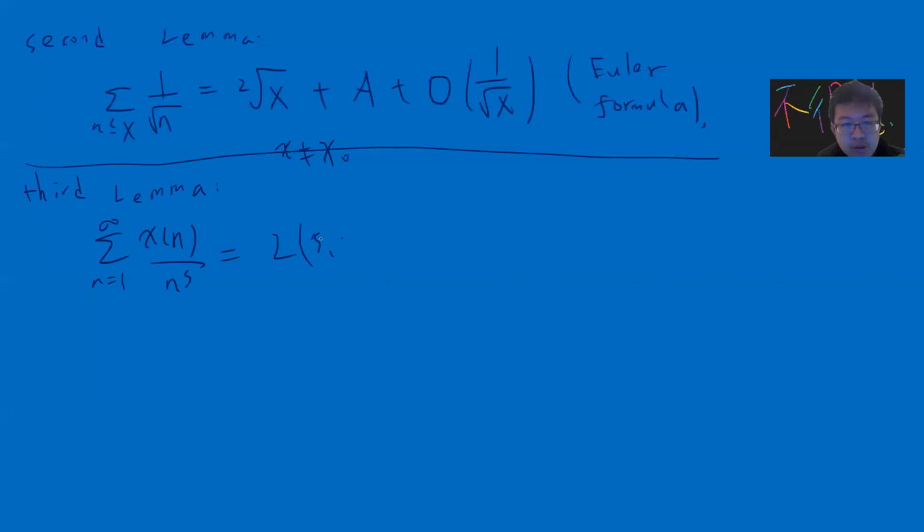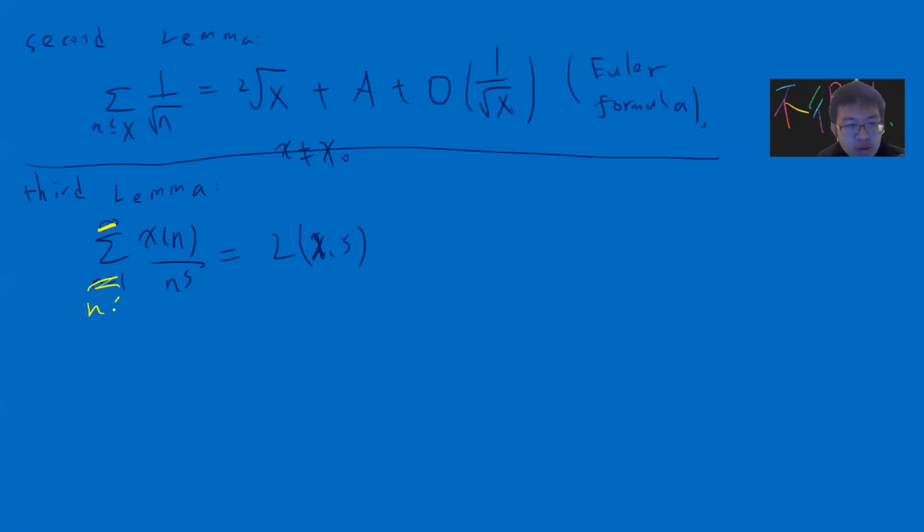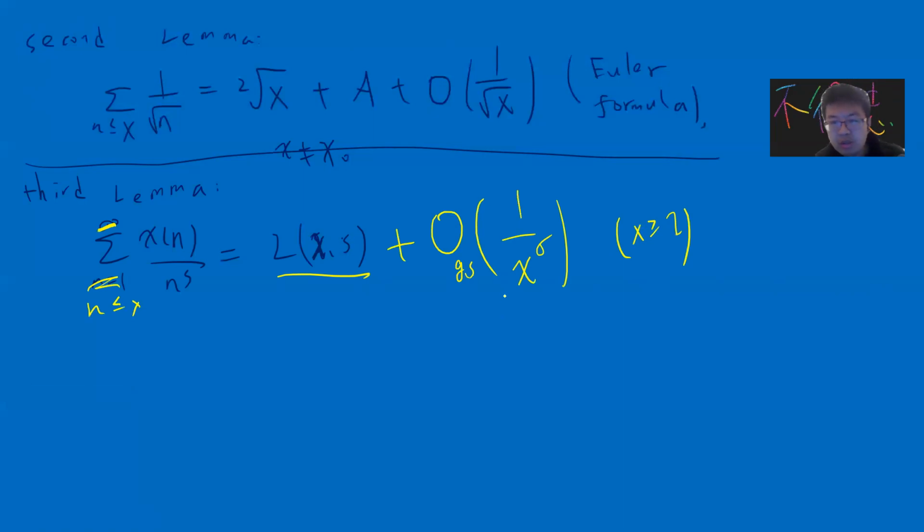I mean, this is the definition, right? So this is this. But let's say you only do the partial sum, right? You only do a partial sum, so you change this to be n less or equal to x. So you get this and the error term, and the error term is dependent on q and s, but bounded by 1 over x to the sigma. Okay, so x greater or equal to 1. This is very simple, you can easily prove.